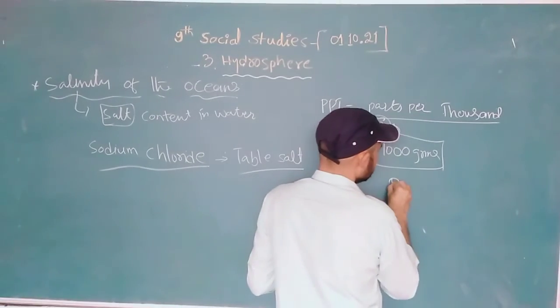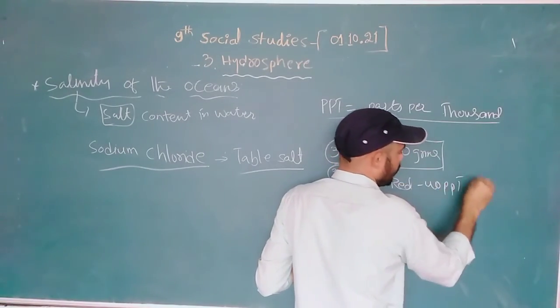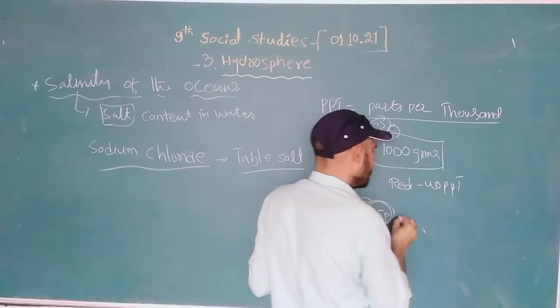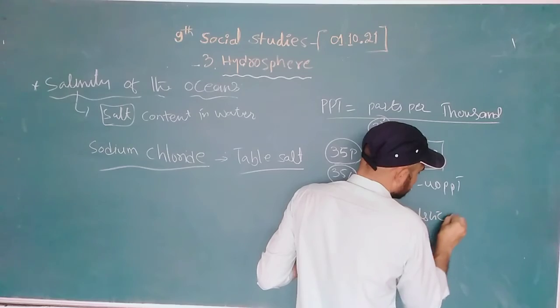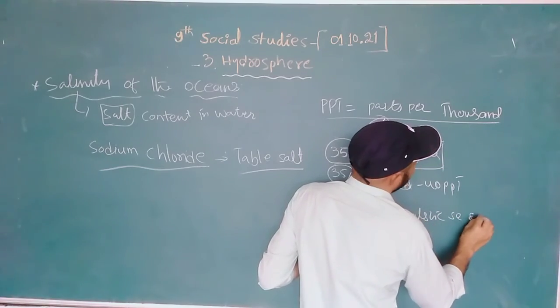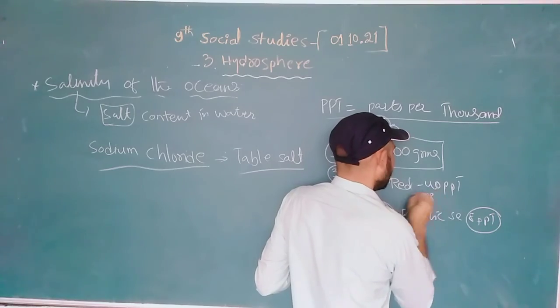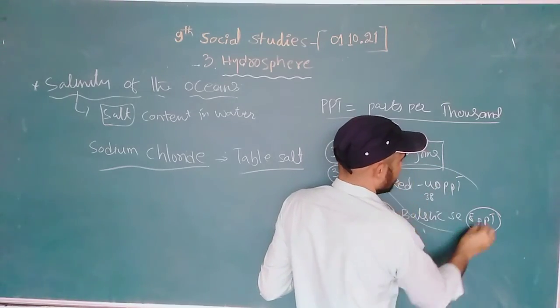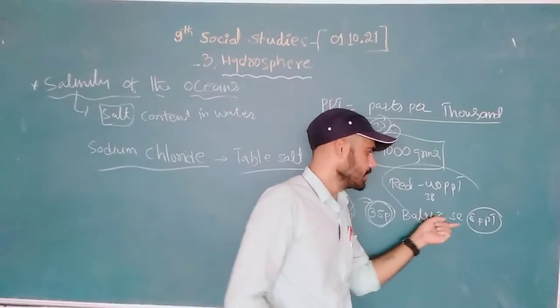Among them, we can see the Red Sea has 40 PPT, and the lowest, the Baltic Sea, has 8 PPT. The Mediterranean Sea has 38 PPT. The highest PPT we can consider is the Red Sea, and the lowest is the Baltic Sea.